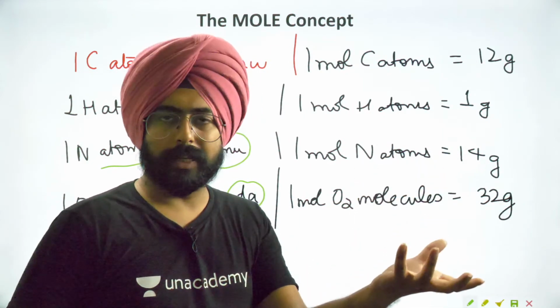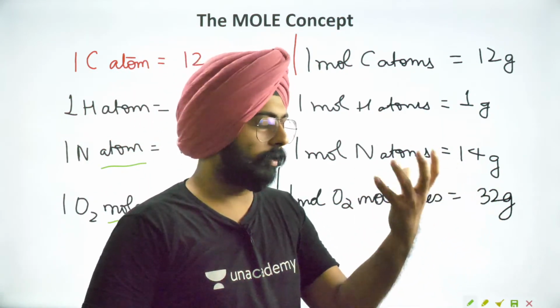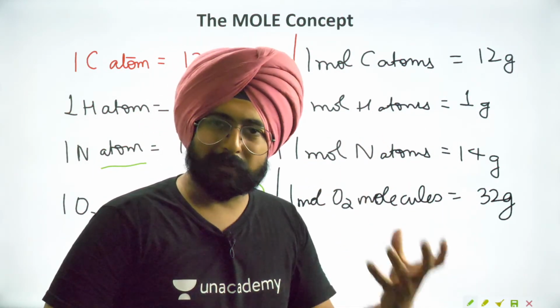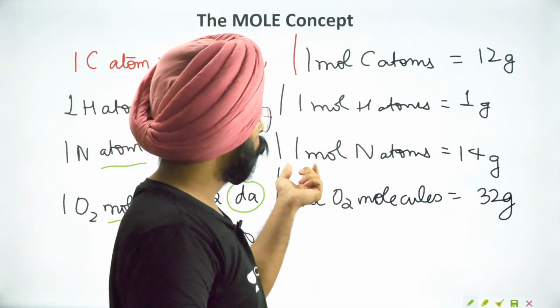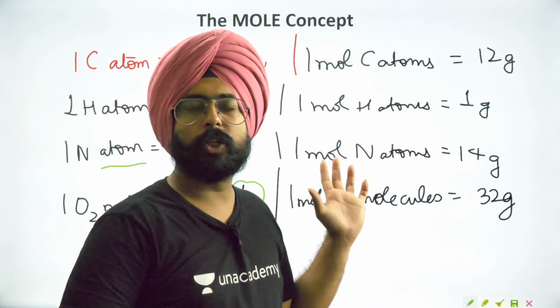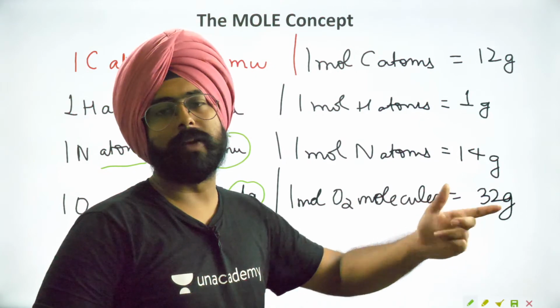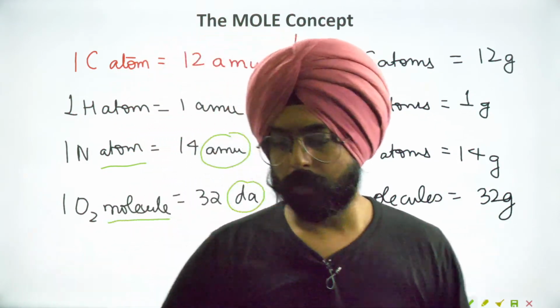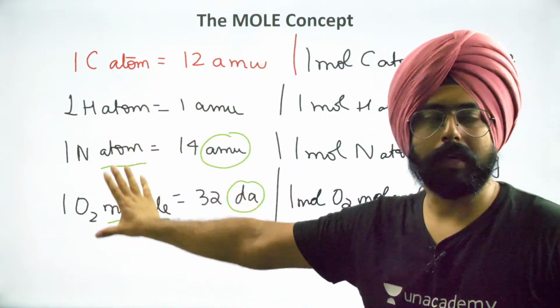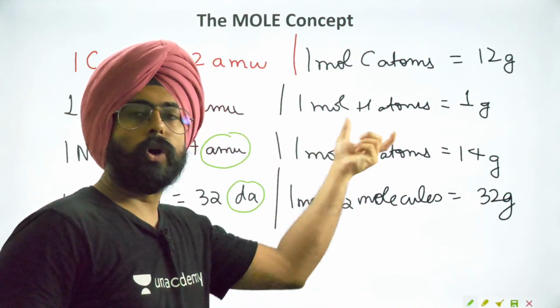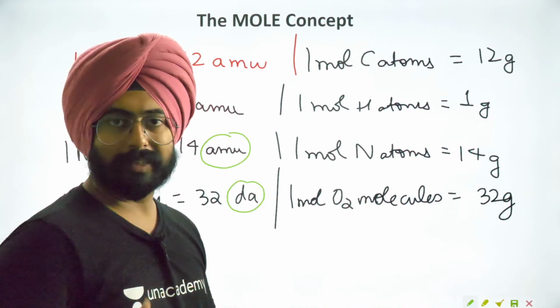Let us say I have 38 grams of nitrogen atoms in my hands. What does that mean? It means I have 2 into 6.022 into 10 to the power 23 number of nitrogen atoms. So Dalton, AMU related to atoms and molecules, grams related to moles of atoms and molecules. Very simple idea, sounds simple right now.